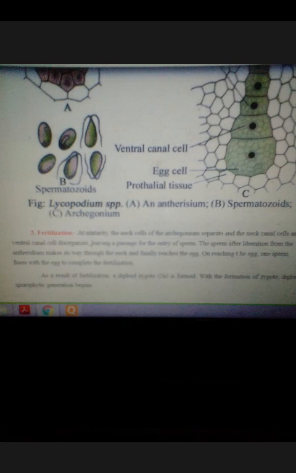Okay, students, in this way we have seen the morphology, classification, anatomy, reproductive structures, gametophytic phase, and all those aspects of Lycopodium. On the next turn, we'll study another genus, that is Equisetum. Thank you very much.